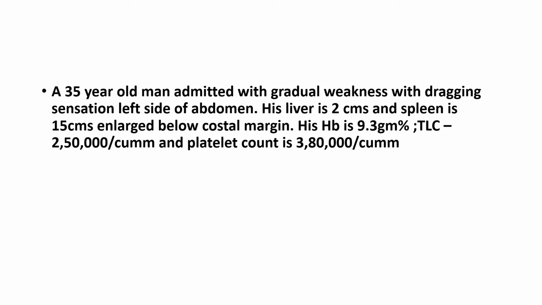Moving on to the next question, once again, they have given the TLC as 2,50,000 and the platelet count is normal. Normally the platelet count is 1.5 to 4 lakhs. Anyway, the patient is 35 years old. So 35-year-old leukemia can be AML or CML. But in AML, I told you there are a lot of bleeding disorders and the platelet count would be much lesser, less than 50,000. But here it is a normal platelet count. So the answer is not acute, but rather chronic. So the answer is probably CML. And we can confirm this once again when they say the spleen is 15 centimeters enlarged below the costal margin.